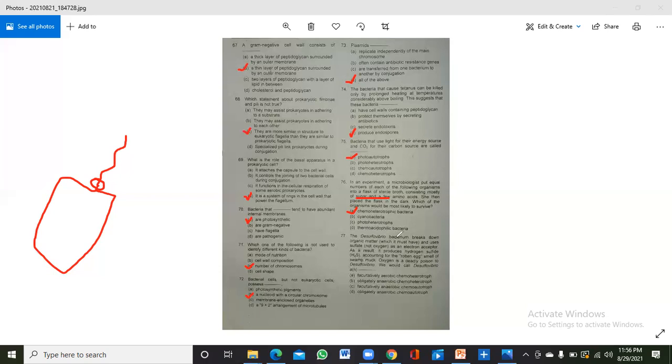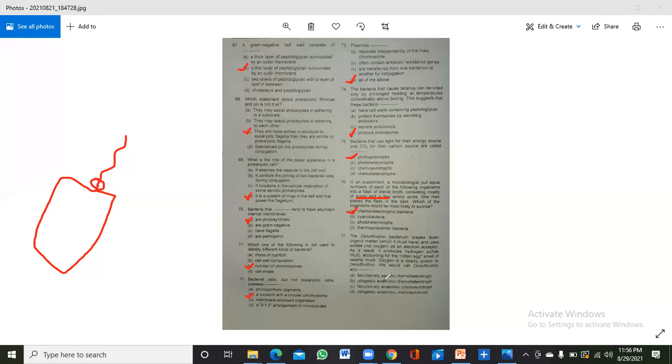The Desulfovibrio bacteria break down organic matter, which it must have, and use sulfate, not oxygen, as an electron acceptor. Okay, and as a result it produces hydrogen sulfide, H2S, accounting for the rotten egg smell. So keep in mind that those bacteria that accept the electrons in the electron transport chain with other compounds, and that is not oxygen, are anaerobic bacteria.